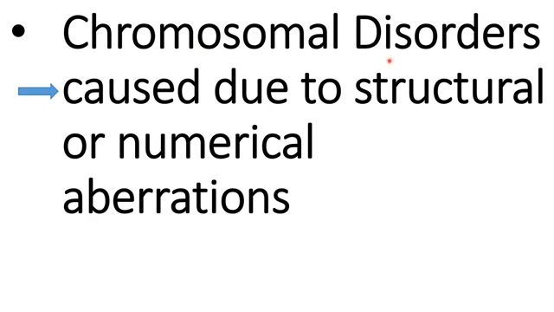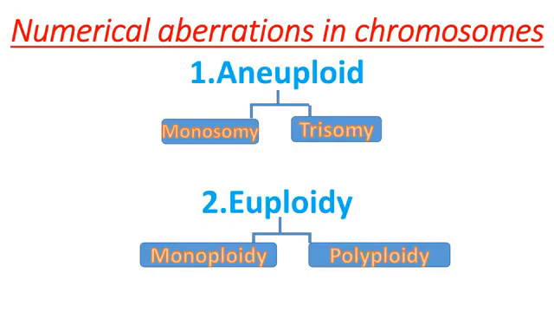Next topic was chromosomal disorders, and these chromosomal disorders which are given in your syllabus are caused due to structural or numerical aberrations. So numerical aberrations in chromosomes can be of two types, aneuploidy or euploidy, and in aneuploidy there can be a monosomy or trisomy, means excess of one chromosome, or in monosomy deletion of one chromosome, and euploidy means lack of complete one set of chromosome, or addition of complete one or more sets of chromosome.